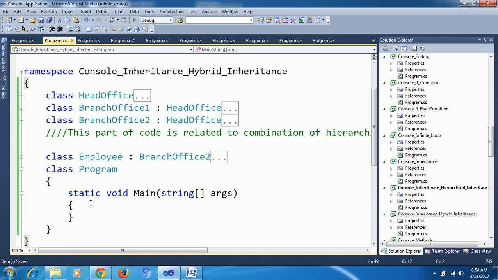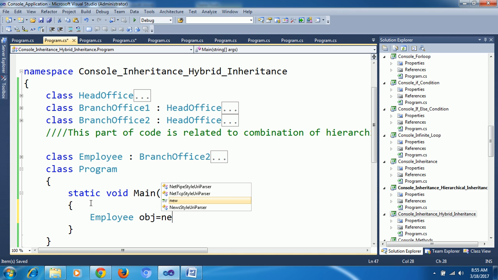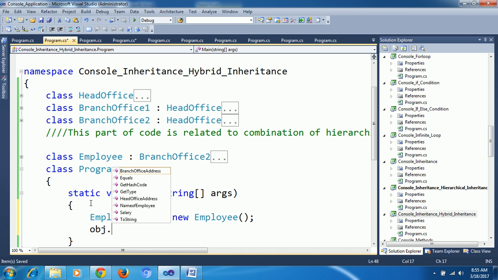Suppose employee obj equal to new employee, obj dot, I can access branch office address, head office address, name of employee, all details I am able to access. Okay, this is hybrid inheritance.